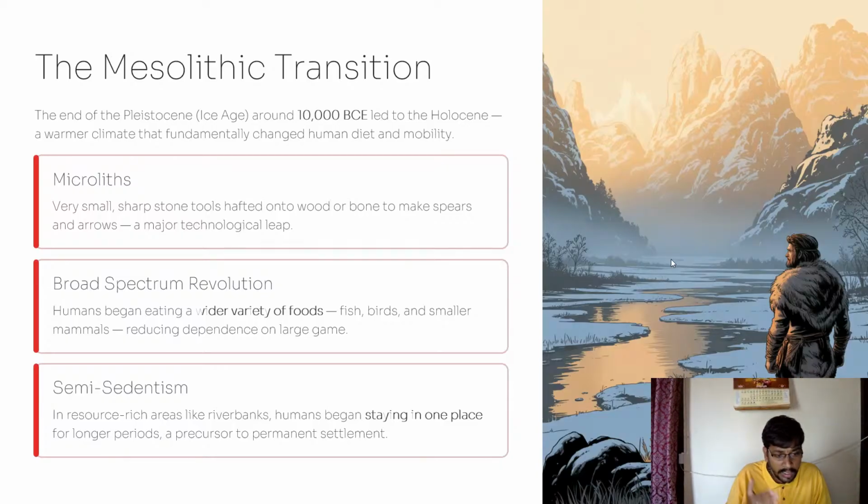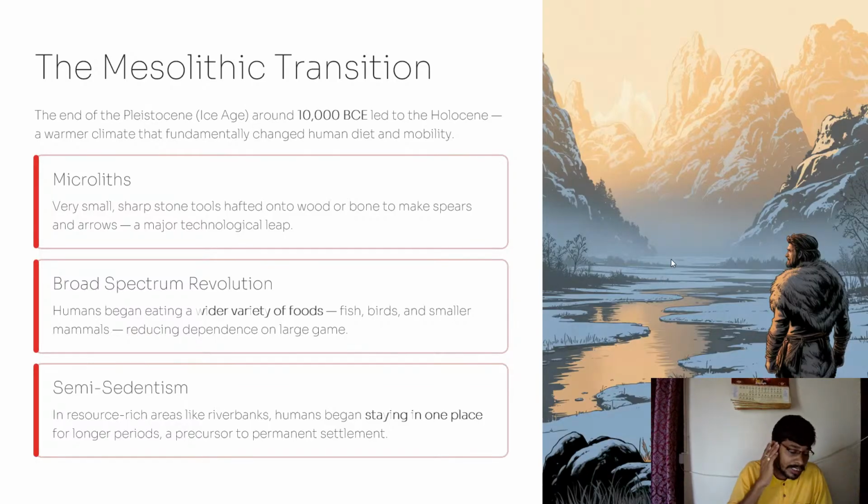So instead of nomadic life, people started looking for permanent settlements, majorly on the riverbanks, because on the riverbanks the resources are rich. Wherever the resources are rich, people started settling there.